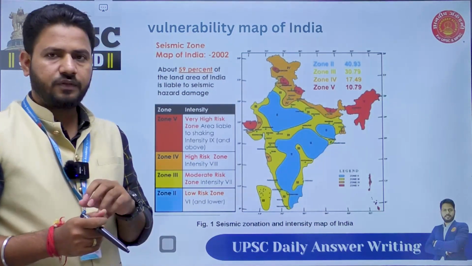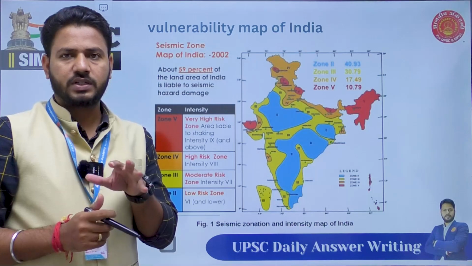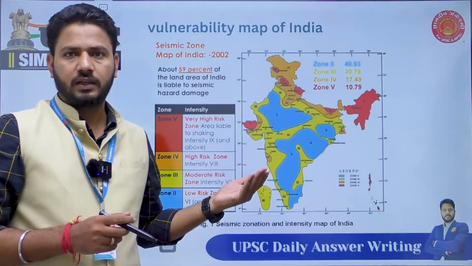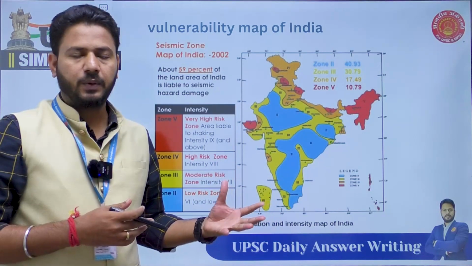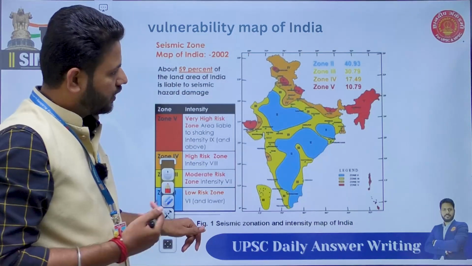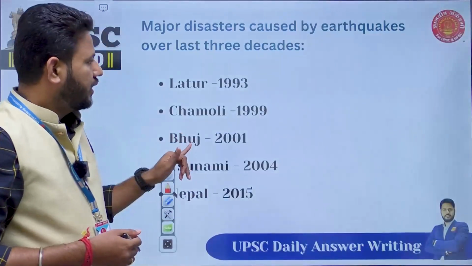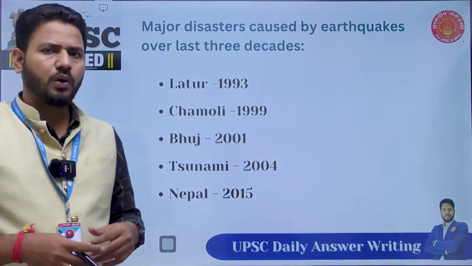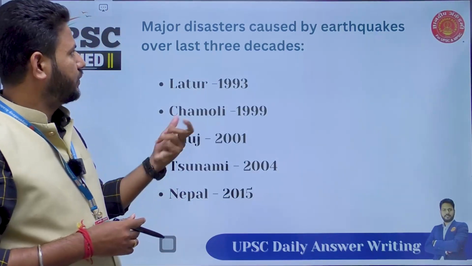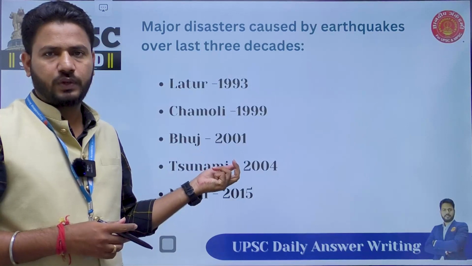Okay, because this is a question just for 150 words, this map can do more talking instead of writing more points. Okay, so this is more expressive of how India is vulnerable to different kinds of earthquakes. Now, when you're giving examples, there are a lot of examples you can give. Okay, but they've asked you to give, you can give 3 to 4 examples.